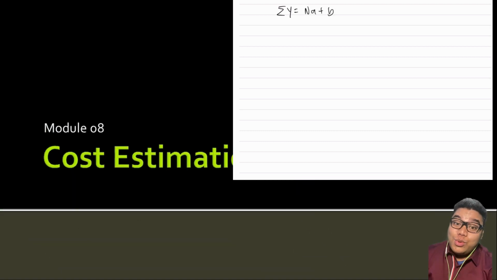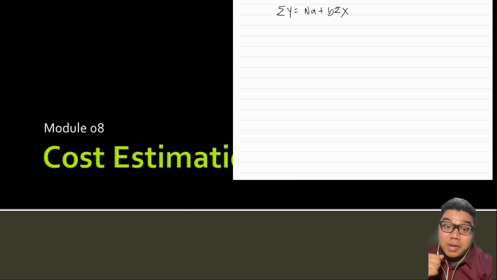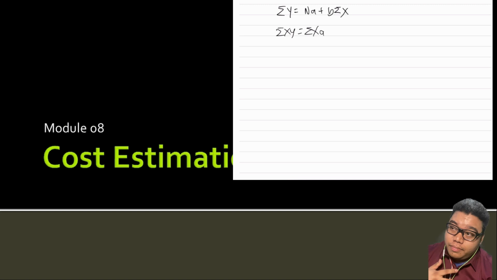Hello, so this would be our discussion for the next module, which is on cost estimation. This is still under management, accounting, and control as an introduction to our discussion about cost, volume, and profit relationships.